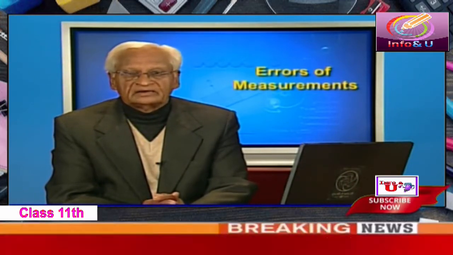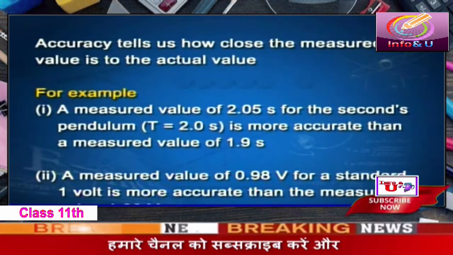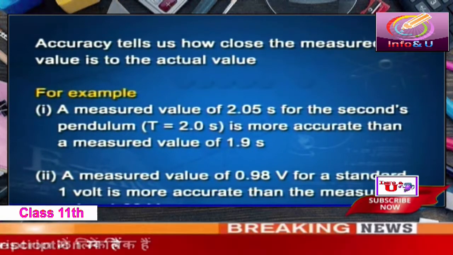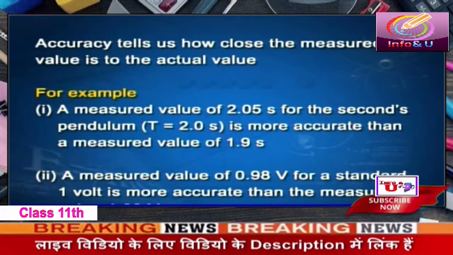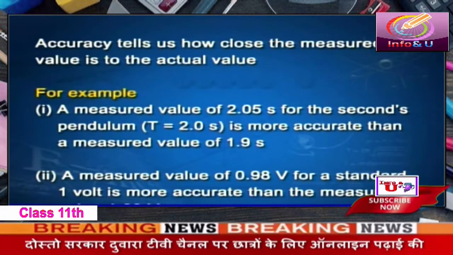You can see the difference between 2.0, 2.05 and 1.9, and you can see that 2.05 is more accurate. Second example: a measured value of 0.98 volt for a standard 1 volt is more accurate than the measured value 1.03 volt. Once again, you can see why I am saying so.